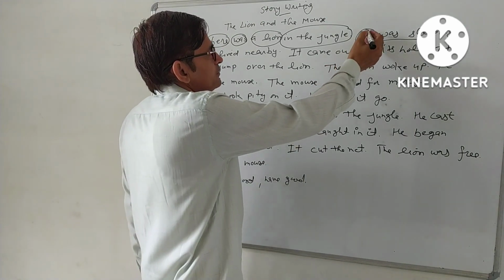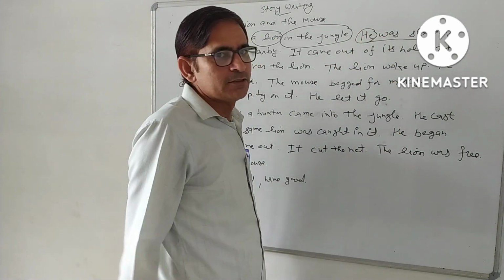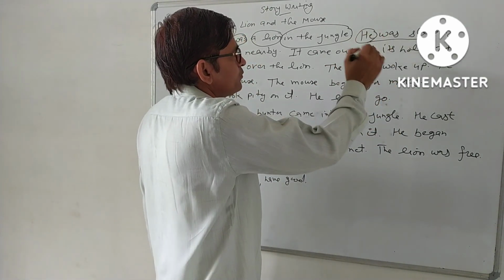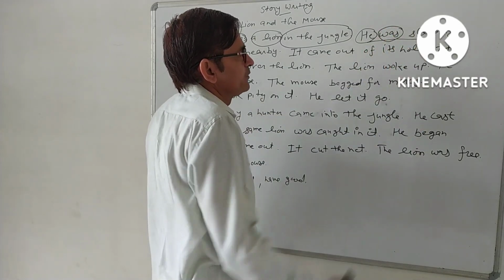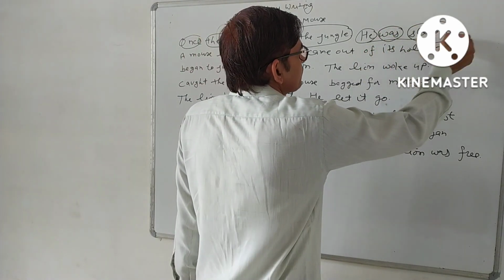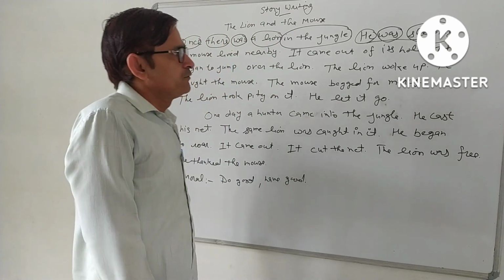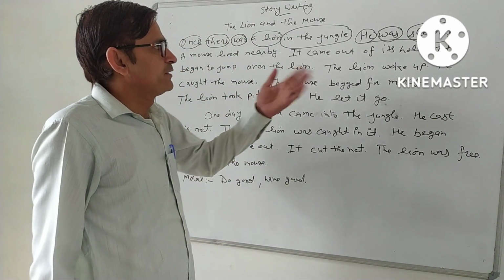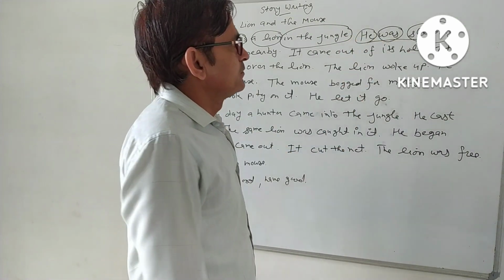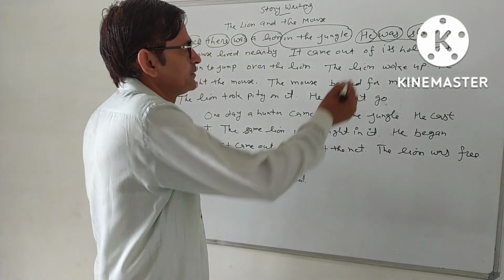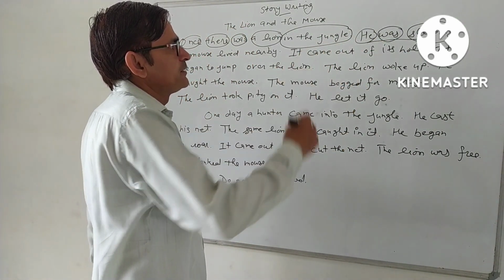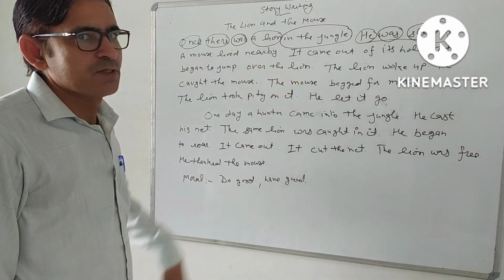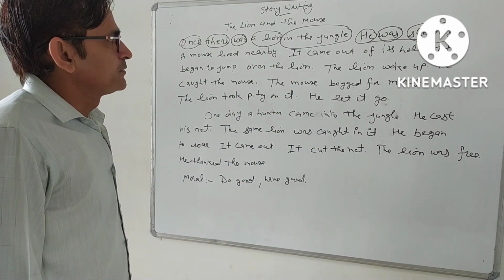Here "he" is a pronoun, "was" is the main verb, and "sleeping" is a gerund. If we see any sentence where after the main verb we use the first form plus ing, this is a gerund. But we can say this is a sentence of past continuous tense.